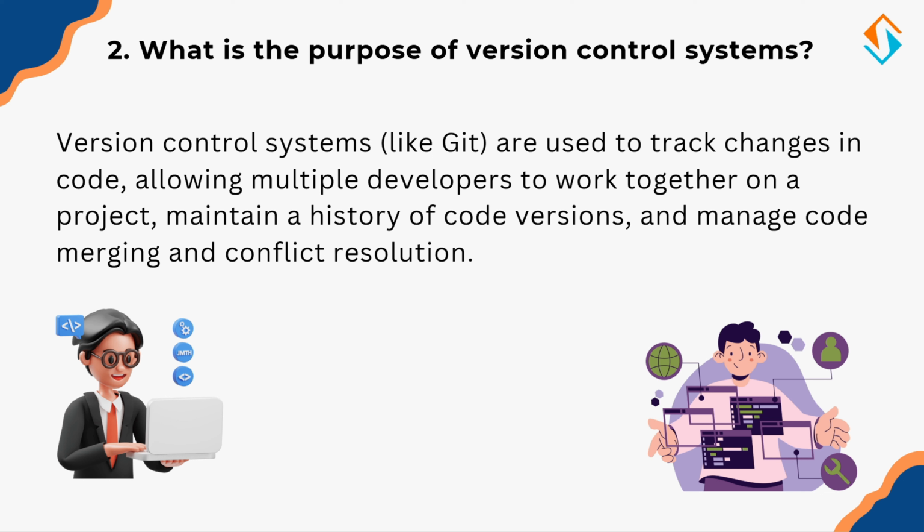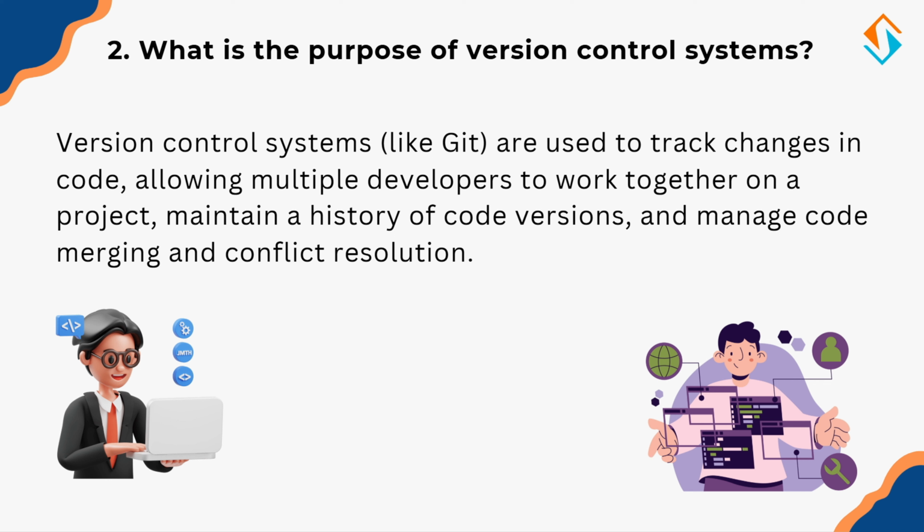A VCS allows multiple developers to work on the same project without overwriting each other's changes. It keeps a history of changes, so if something goes wrong, you can revert to an earlier version. Think of it like Google Docs history feature. You can always go back and see who changed what and when.